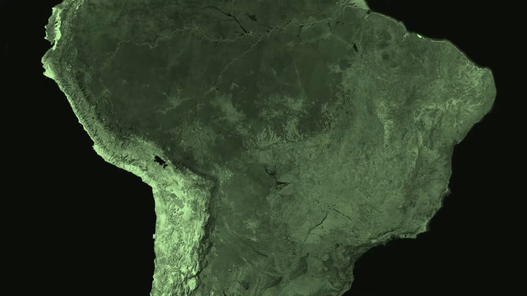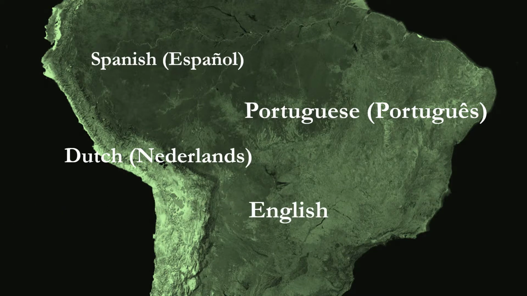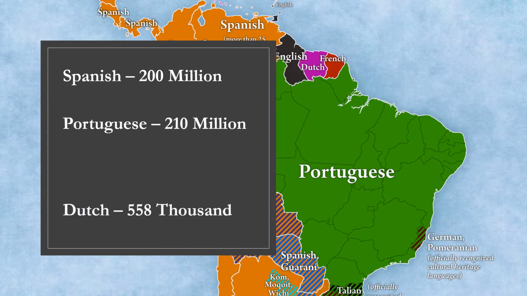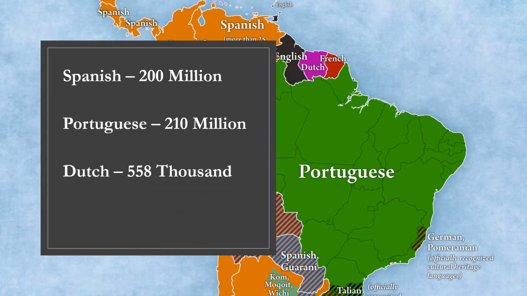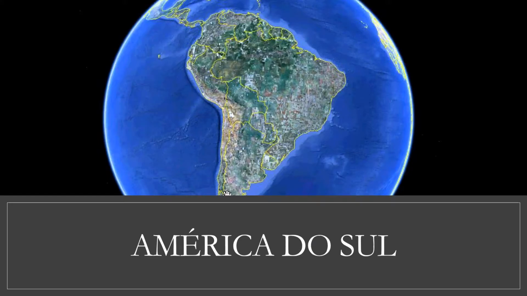Alright, next on our list is South America. So, is Spanish mostly spoken here, Portuguese, Dutch, or English? Spanish is spoken by 200 million speakers here. Portuguese just barely surpasses it with 210 million. Then we have Dutch, which is spoken by 558,000, and then English, which is spoken by 783,000, which makes Portuguese our winner. And the way to say South America in Portuguese is América do Sul.